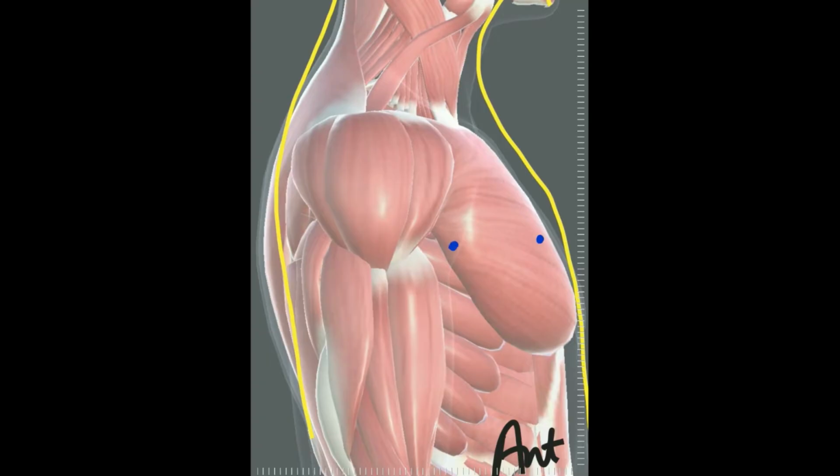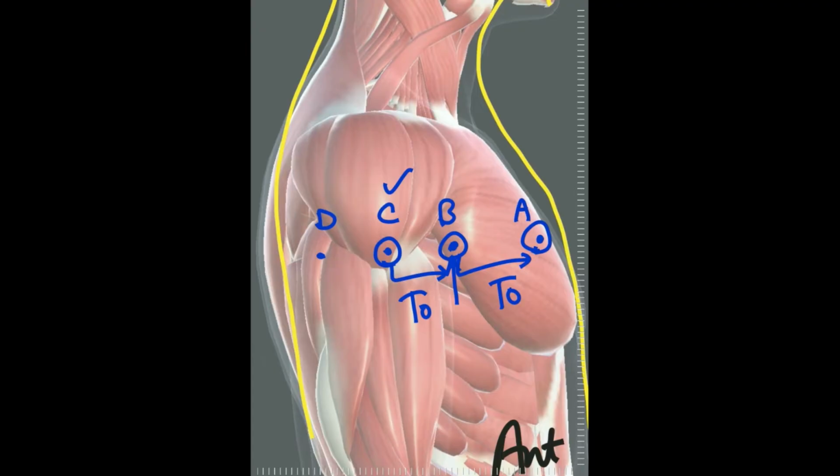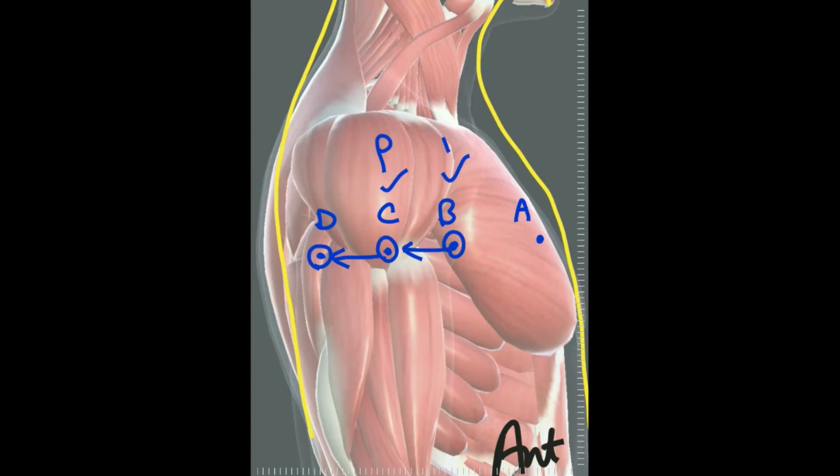We take 4 spots. If we want to label A as an anterior structure, we have to quote a reference. The reference can be B, and we will say that A is anterior to B. If we want to label the C structure an anterior structure, we'll say that C is anterior to D. Now if we want to label D structure a posterior structure, we'll give the reference of the C and we'll say that D is posterior to C. If we want to label C structure a posterior structure, we'll give reference of B and we'll say that C is posterior to B. B can be a posterior structure also.